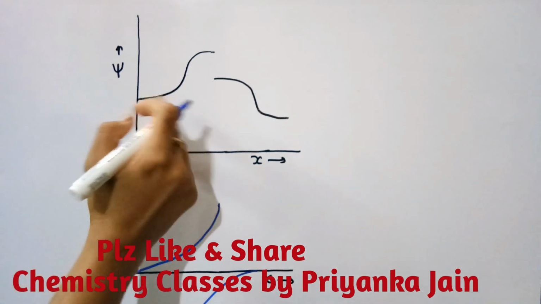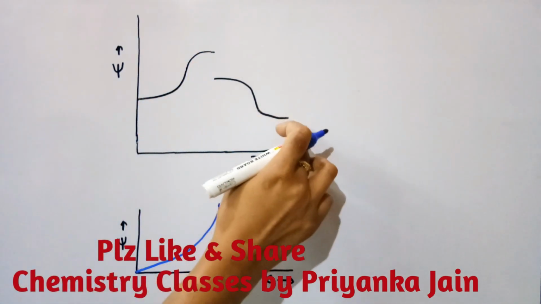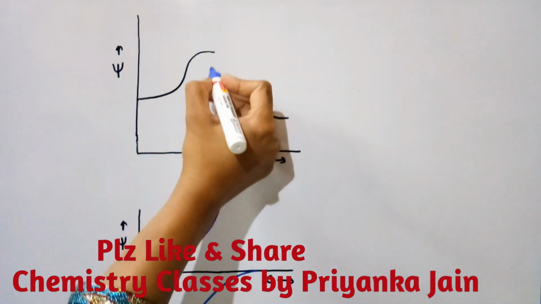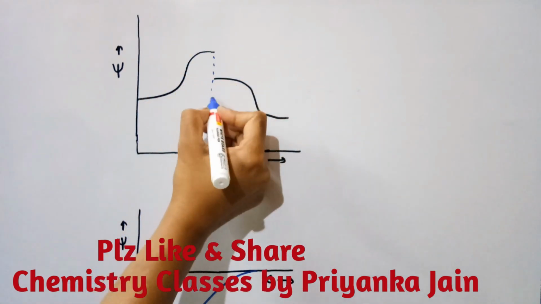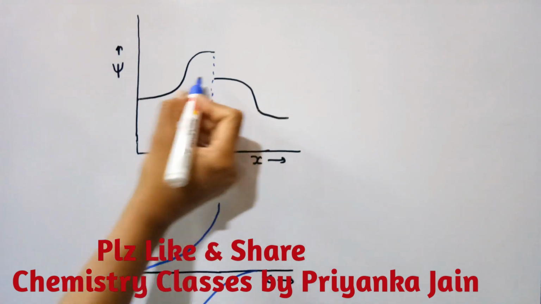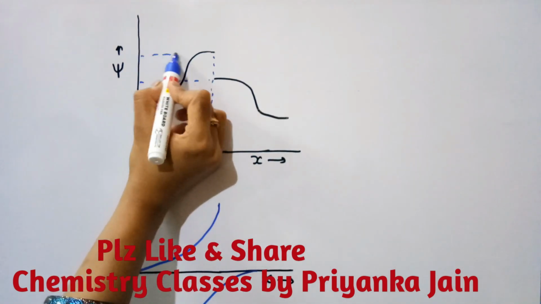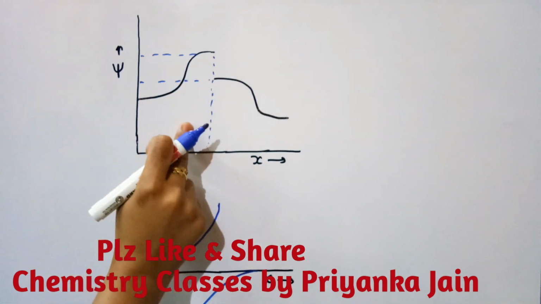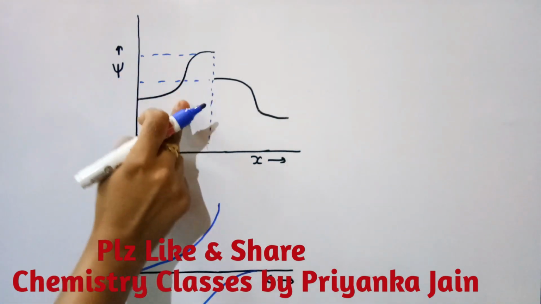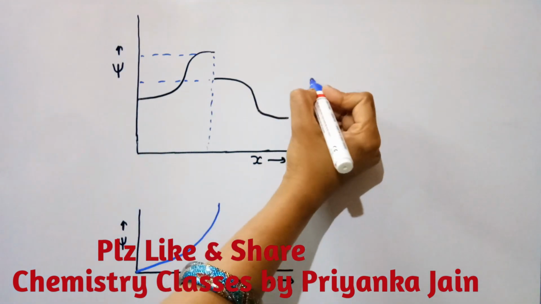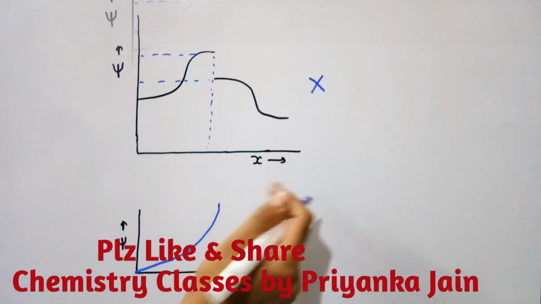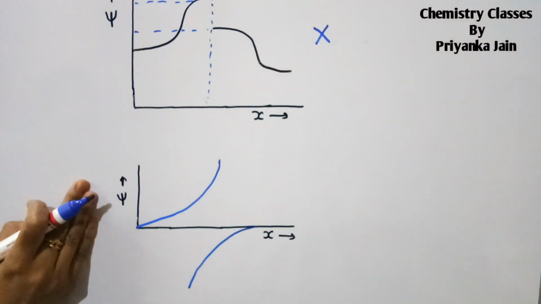In this graph you can see this is a discontinuous graph, okay? And secondly, at this value of x, psi will have two values. One value is this and another value is this. So first thing, it is discontinuous, another it is not single valued, so this will not be an acceptable wave function. Now see this graph.